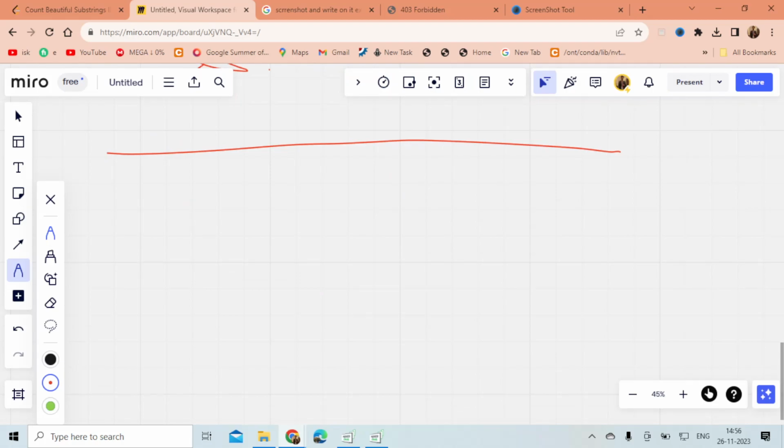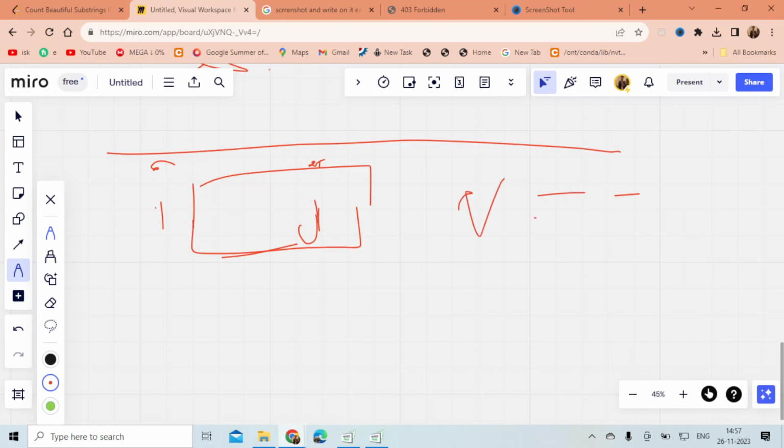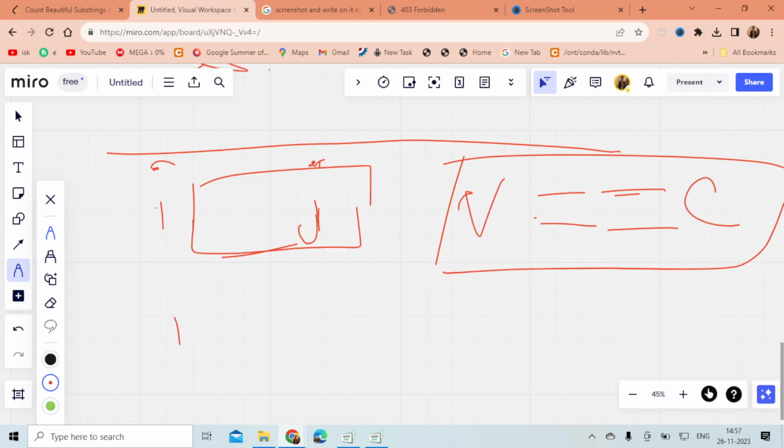The difference tells us that if my difference at j is equal to the difference at i, it means the string after i and until j has an equal number of vowels and consonants. So from this, our first condition is satisfied.